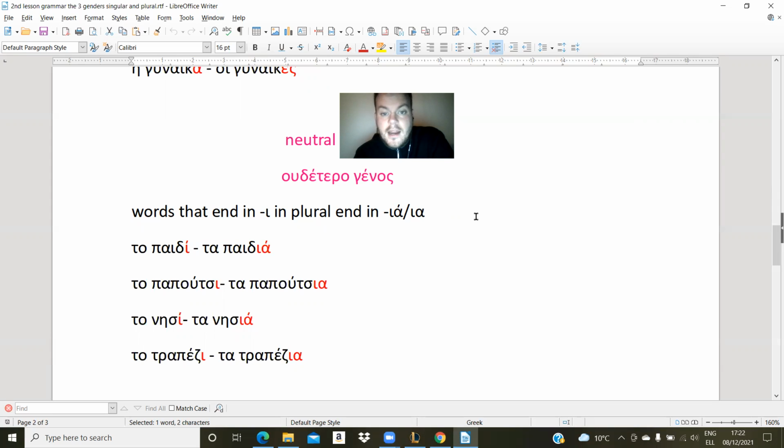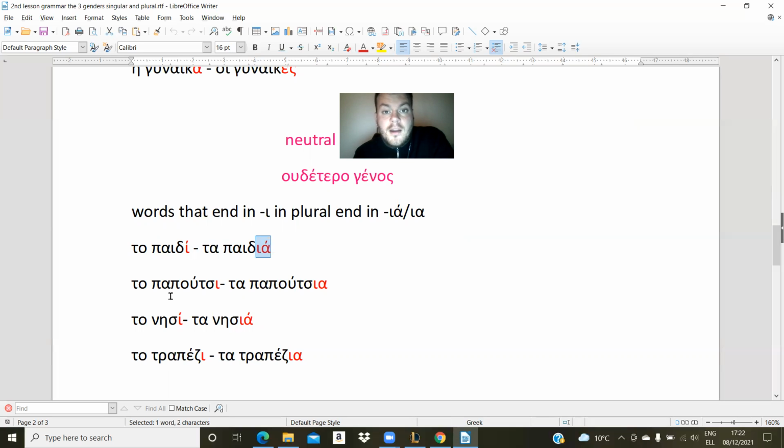I am going to explain this to you. So the neutral nouns have the article το. We are going to follow the same method. The article must change from το, will be τα, and then the ending -ι will be -ια.